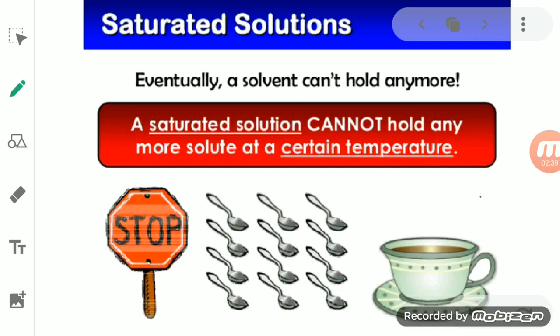Now we will come to the next one, that is a saturated solution. We studied solutions in which we added a solute and a solvent together to form the solution. Suppose you added only two teaspoons of sugar in it. After adding, it becomes a sugar solution.